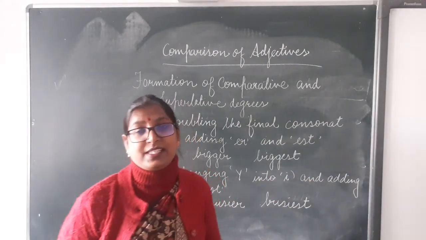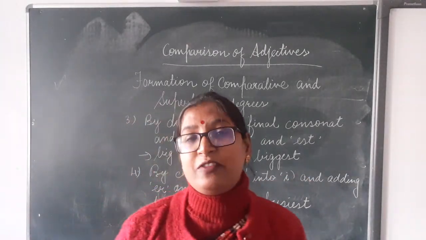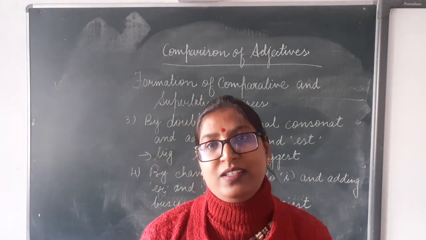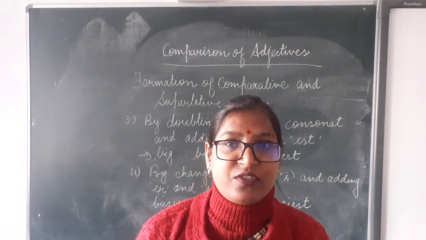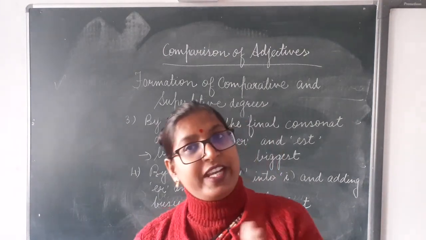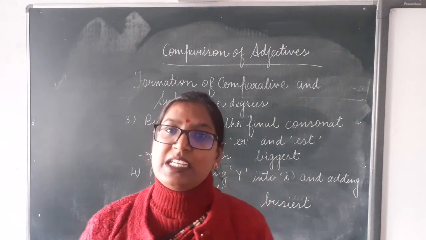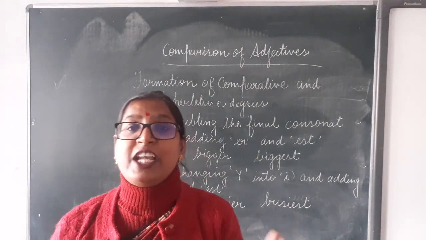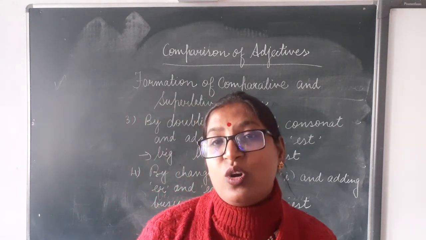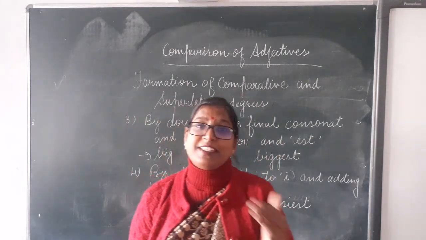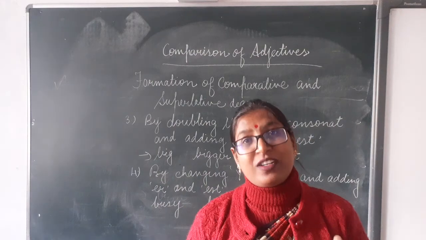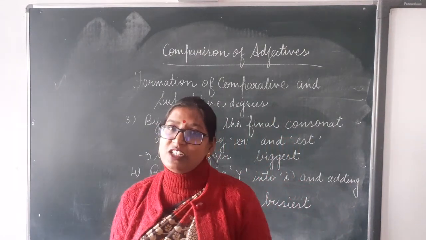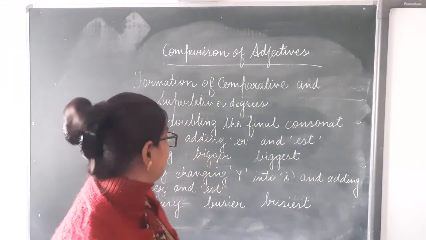B-I-G-G-E-S-T, biggest. For example, we'll take another word, hot. H-O-T, hot. After the vowel O, we get the single consonant T. Clear? It will also be doubled. H-O-T-T-E-R, hotter. H-O-T-T-E-S-T, hottest. Got it? Did you understand this rule?